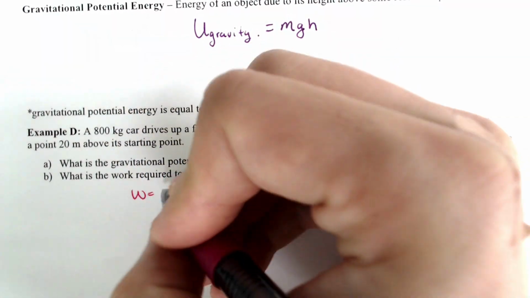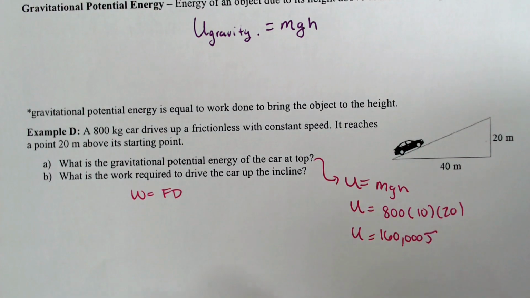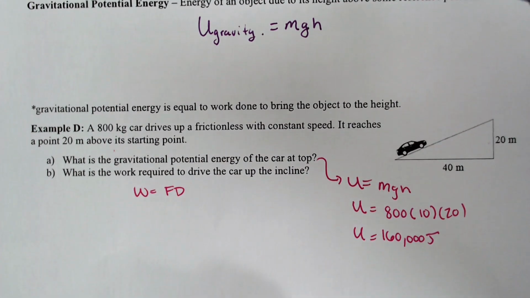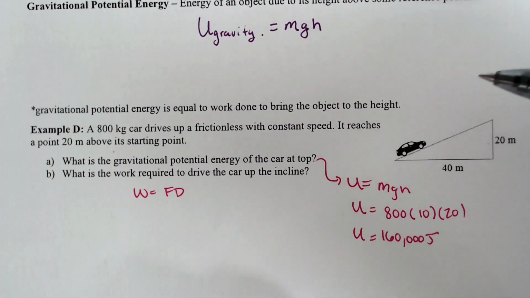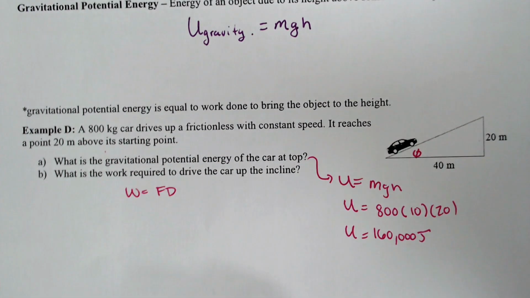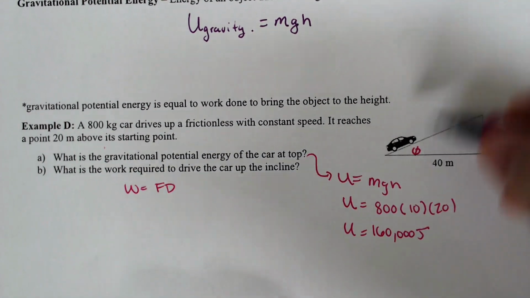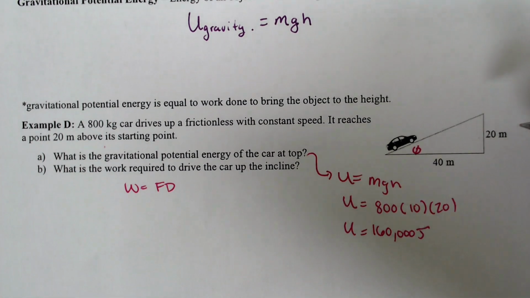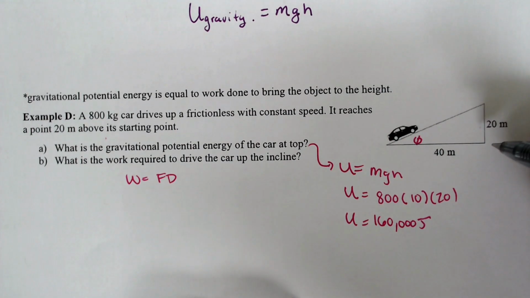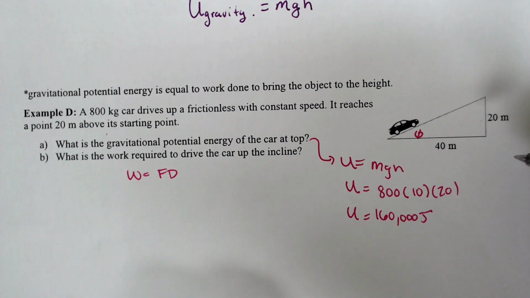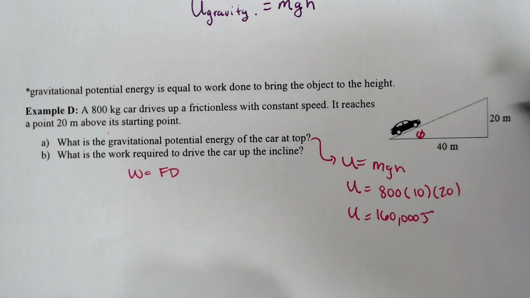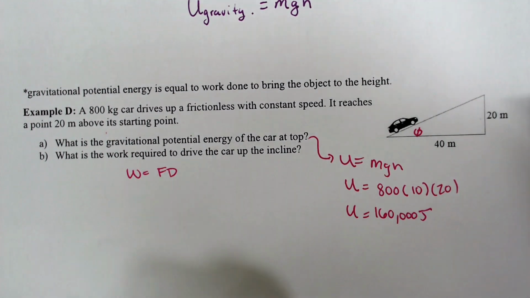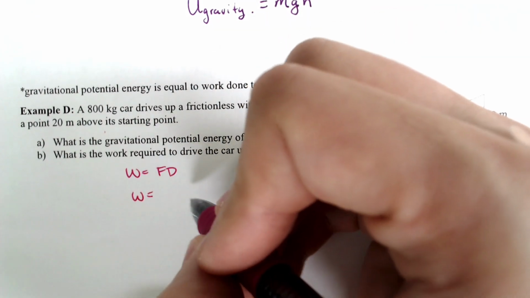So work is equal to force times distance. It also is equal to the change in kinetic energy if you watched the previous video, but in this case, we know our distance and we can figure out the force due to gravity. To do that, we need to figure out potentially how much of this is the vertical component. But in this case, it won't really matter as much because there was no friction. All of the work and energy went to going up this hill because none of it was lost due to friction.